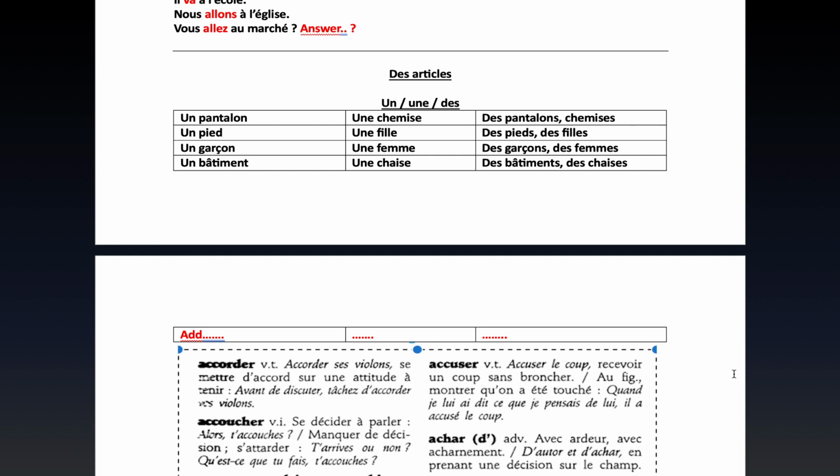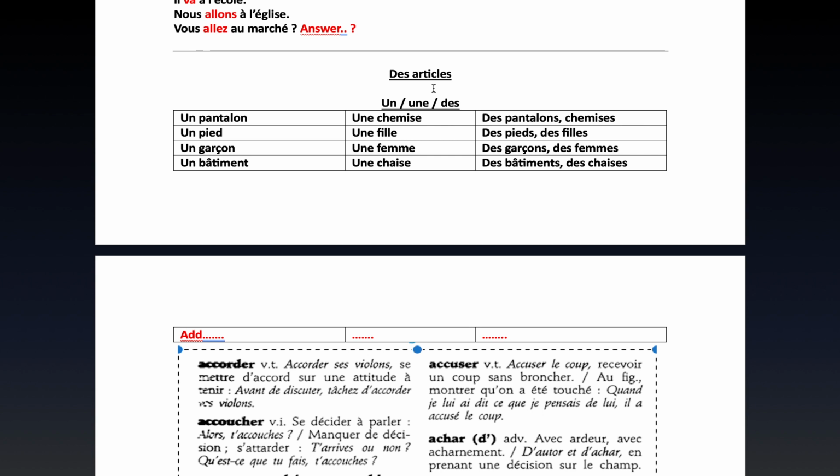And today, in this lesson, we are going to talk about des articles, articles. Articles in English, for instance, you have a, so you can say a mango, a bus, a house, a bed, and you can also say an antelope, an organization. So an, those are different forms of articles that are used in English.